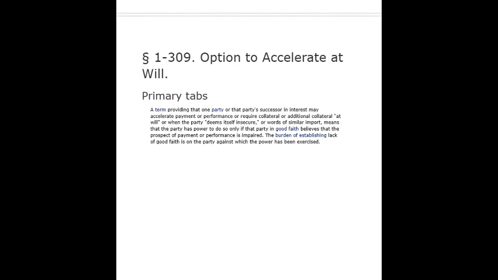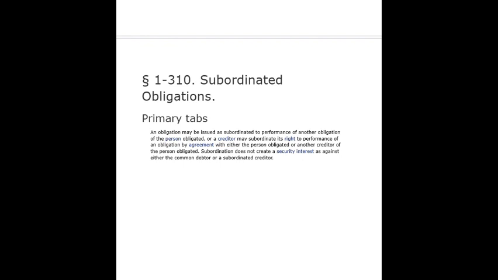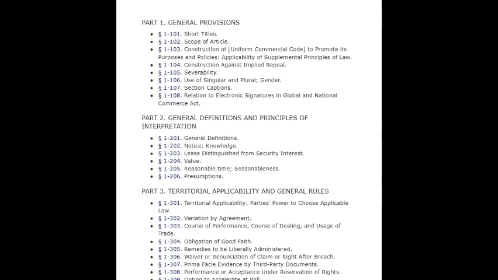Section 1-310. Subordinated obligations. Primary tabs. An obligation may be issued as subordinated to performance of another obligation of the person obligated, or a creditor may subordinate its right to performance of an obligation by agreement with either the person obligated or another creditor of the person obligated. Subordination does not create a security interest as against either the common debtor or a subordinated creditor.